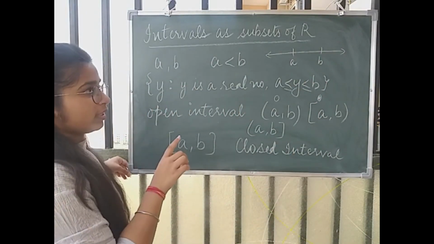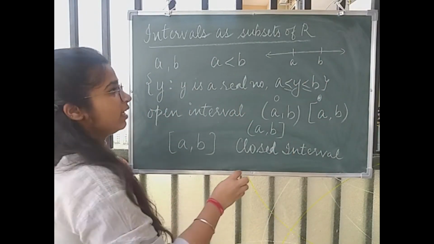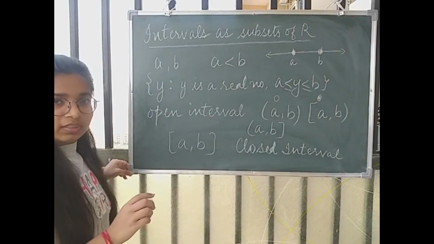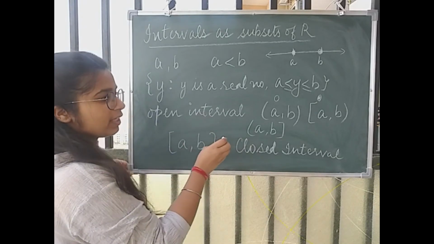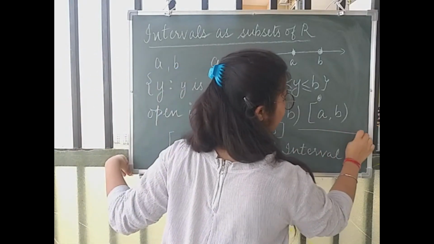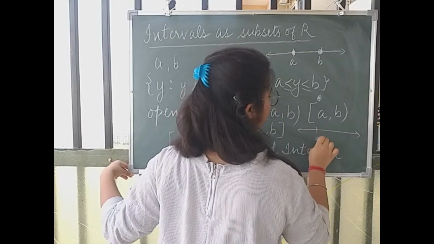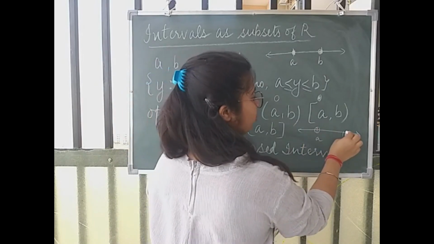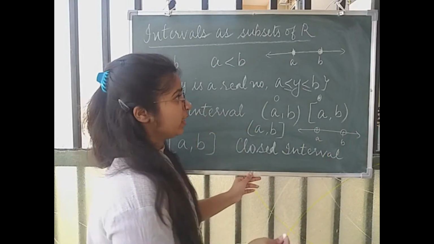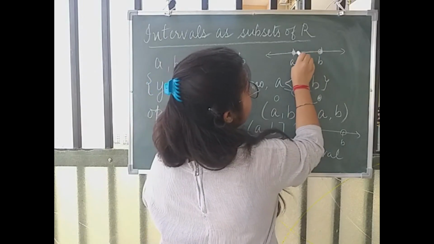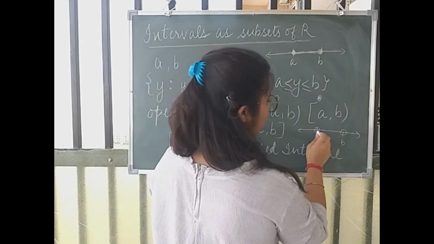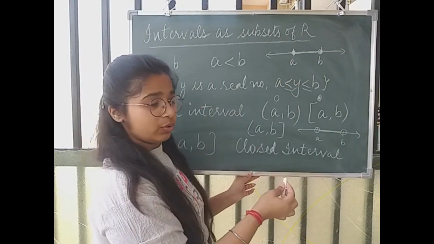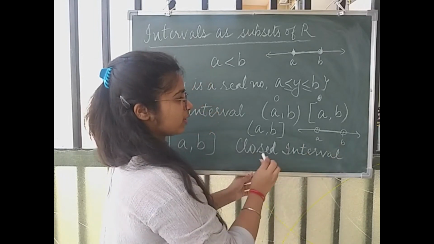If I am plotting the closed interval ab, then I will draw filled circles on the points a and b. Alright, but अगर मुझे open interval दिखाना है, so open interval दिखाने के लिए, suppose this is your number line and you have points a and b here. So if it is open on both the ends, तो आप दोनों जगह पर empty circle बनाओगे. And you can also shade the portion in between. आप इसको थोड़ा सा dark कर सकते हो, like this. So this denotes the subset of the real numbers. So ये हो गया आपका open interval ab.